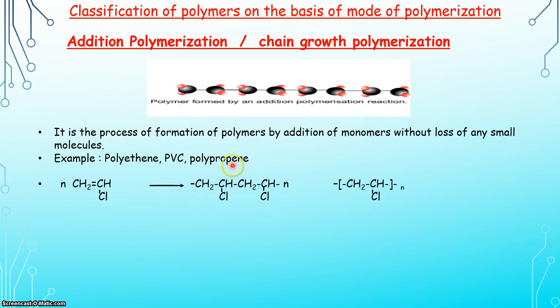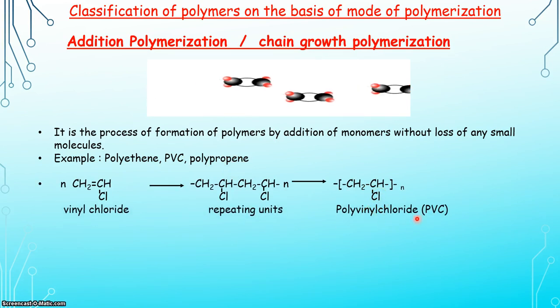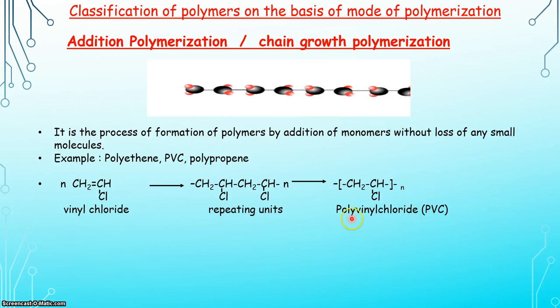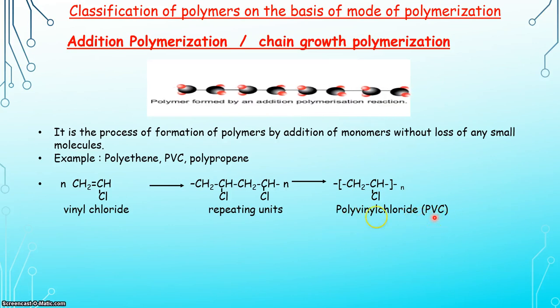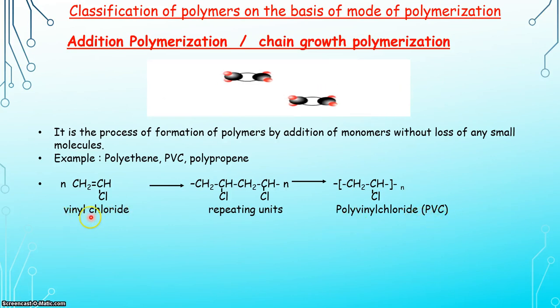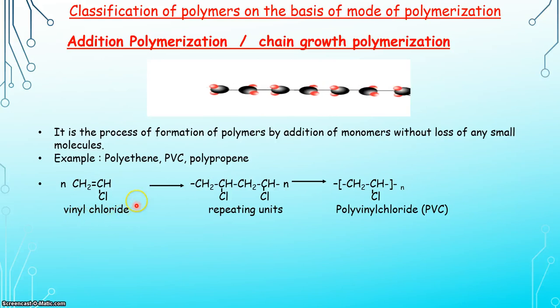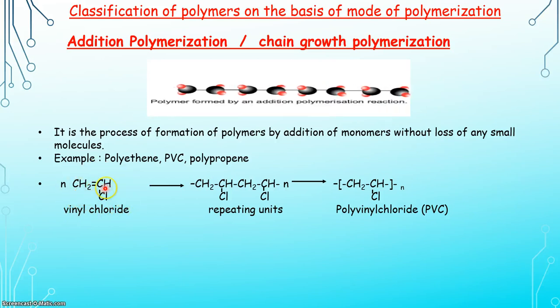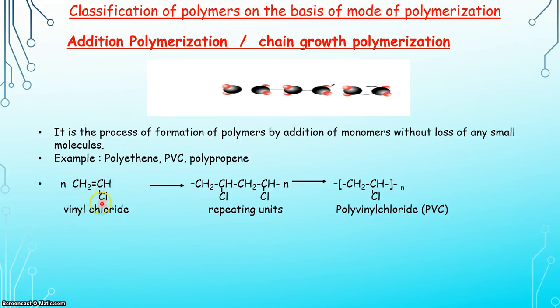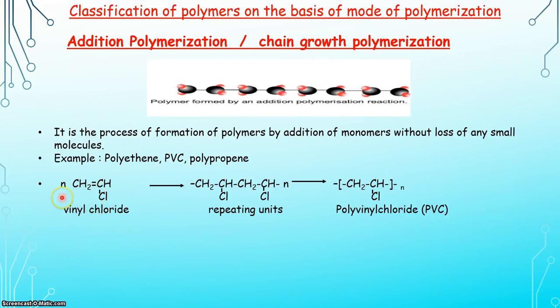Let us discuss preparation of polyvinyl chloride in detail. For the preparation of polyvinyl chloride, that is PVC, we need a monomer, that is vinyl chloride. The structural formula of vinyl chloride is CH2=CH-Cl. We are using n number of vinyl chloride.